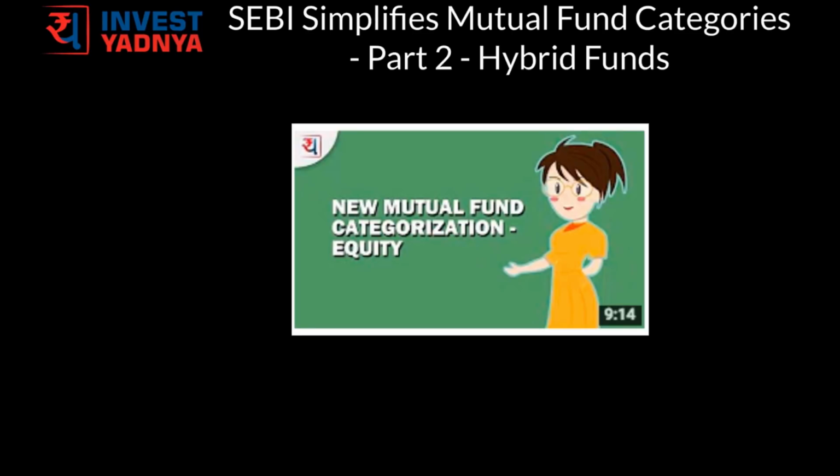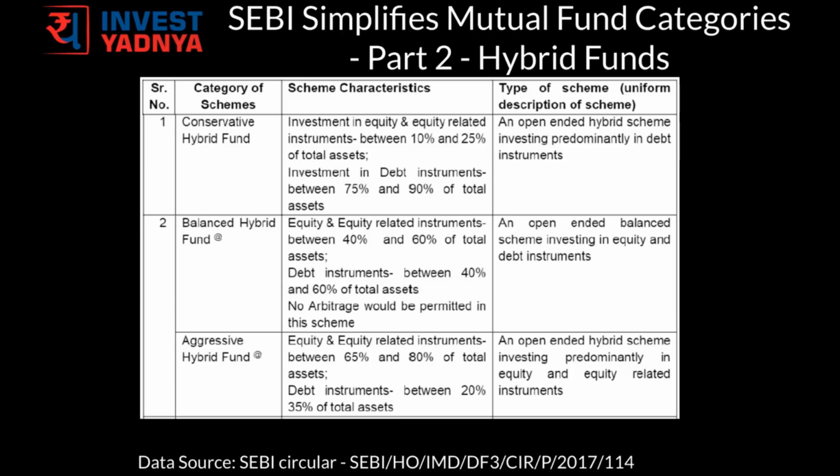In our earlier video on new mutual fund categories defined by SEBI Part 1, we had seen categories defined within the equity schemes. And in this video, we are going to talk about categories defined in the hybrid schemes. There are a total of 6 categories defined in hybrid schemes. The first one being conservative hybrid funds.